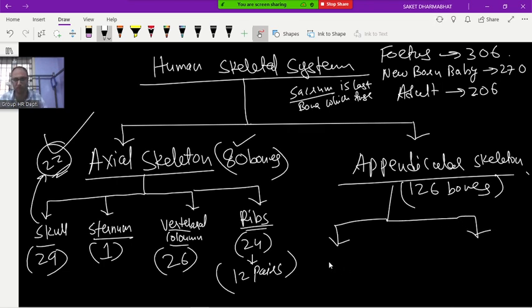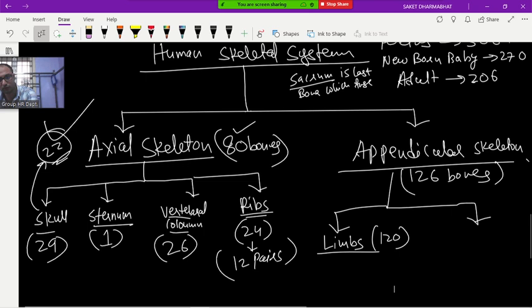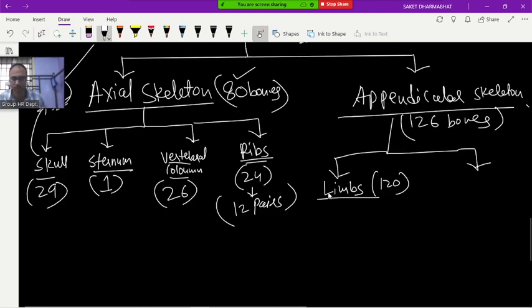Now in the appendicular skeleton, there are two things. First of all, our limbs will come. If you talk about the limbs, how many bones are there? 120 bones are there in our limbs. Limbs are of how many types? Two types: forelimb and hind limb.